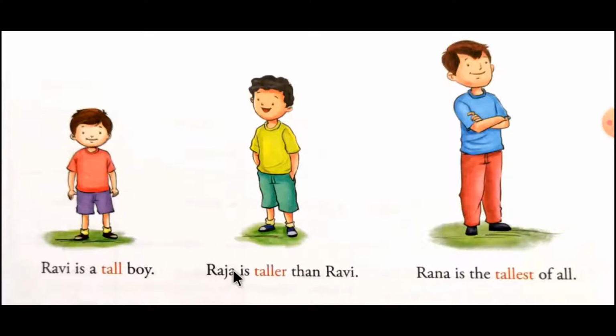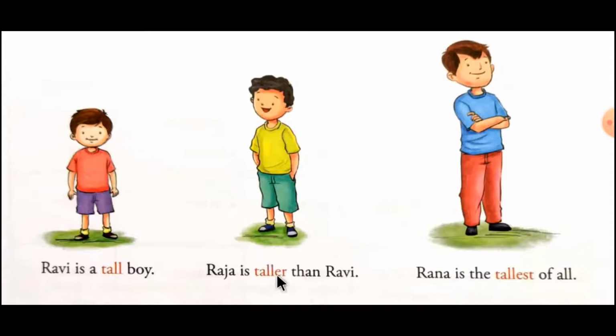In the second sentence, Raja is taller than Ravi. Here students, we have made a comparison between 2 boys, Ravi and Raja. Raja is taller than Ravi, okay, his height is more than his. So what have we done here? We made a comparison between any 2 objects, any 2 nouns, things, or actions. That is called our second degree, the comparative degree. Here we compare two objects, two things, two ideas, two actions. So this is called our comparative degree.